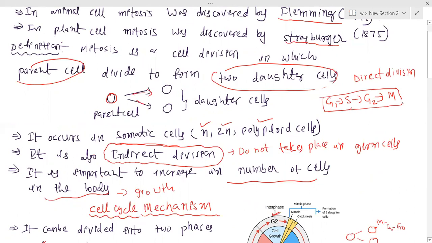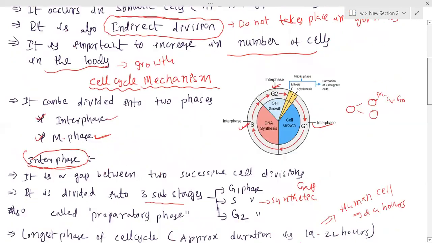There are many questions framed based on this concept. That is the reason this is the pathway. The first phase in interphase is G1, followed by S phase, followed by G2 phase. After that the cell enters into the mitotic phase. Generally, the duration of this mitotic phase is approximately 1 hour.